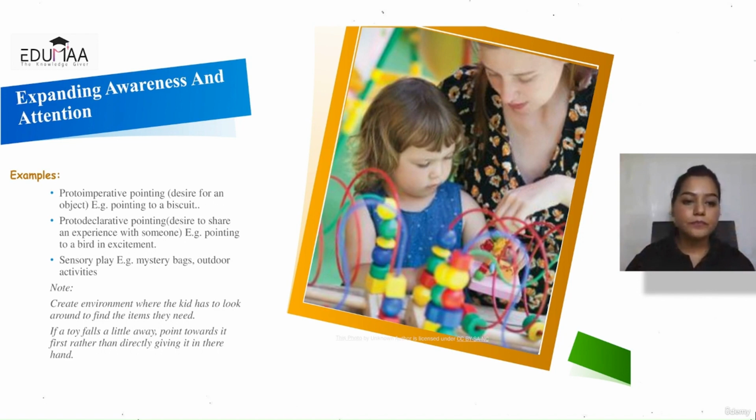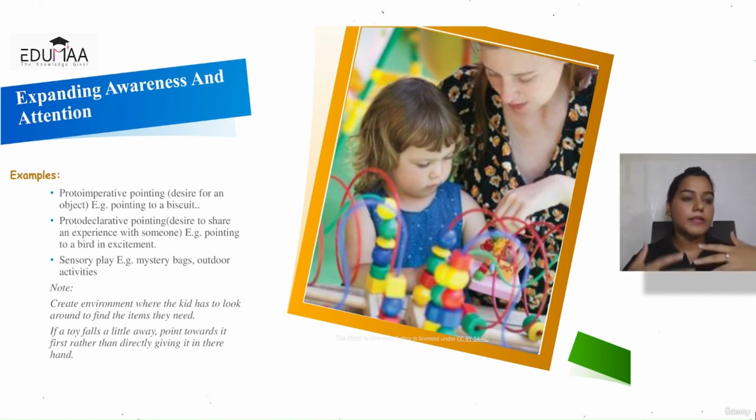We also need to be aware that you can do that at home, where you can create an environment where the child has to look around and find things for themselves, whatever they need. So you can just keep them a little far away, where they have to look and then go. So for example, if there is a pencil box that I need, it shouldn't be right there in front of me or the kid. Just make them more aware. You just keep it a little far away, probably engage into that pointing thing. Oh, pencil box. This is just an example, it could be anything. So then the child has to look.